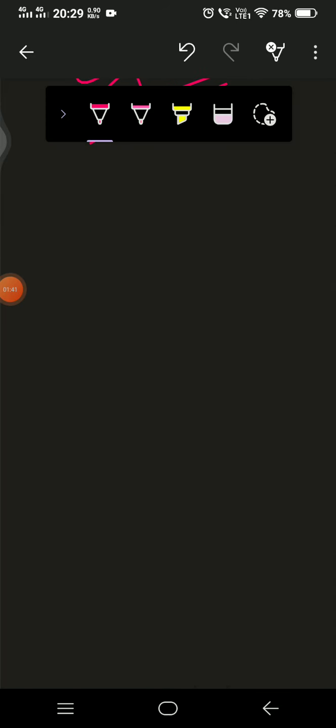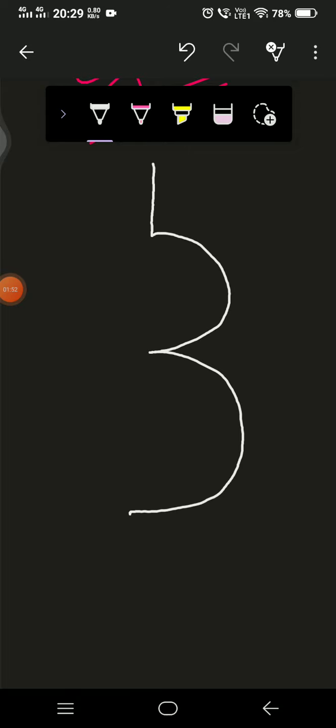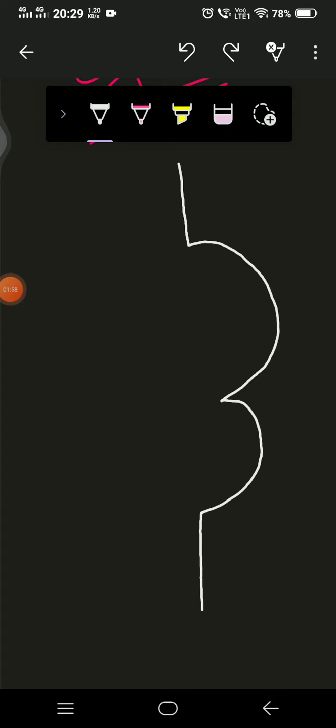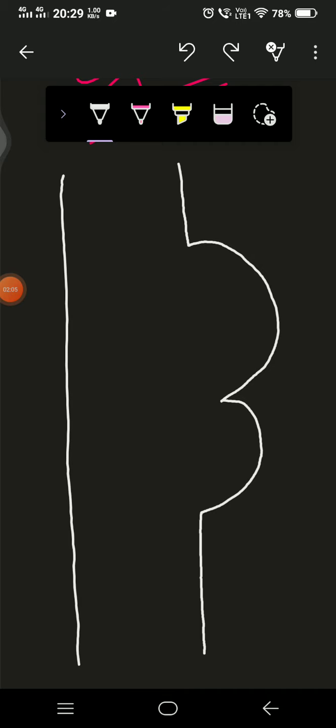Here I try to draw a side view of the brainstem: midbrain, pons, medulla, and spinal cord. It's just a side view for understanding purposes and is not an anatomical diagram at all.